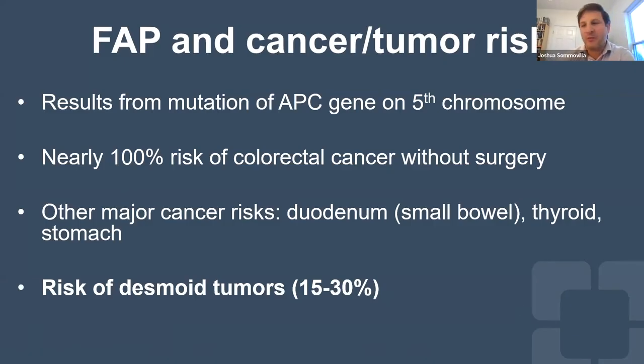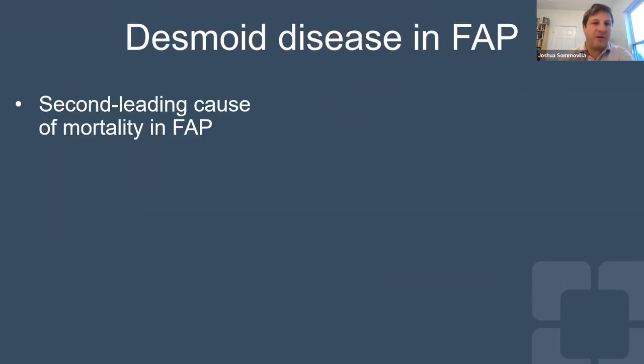And as Dr. Shepard mentioned, this is much higher than the risk of a desmoid tumor forming in a person without FAP. But because FAP is relatively rare, if we took all the desmoid tumors that are seen in our entire population, most of those would be in patients who don't have FAP. And similarly, like Dr. Shepard mentioned, we don't really consider these to be true cancers, but they are tumors that can cause significant problems, and actually are, depending on the study that you look at, either the second or the third leading cause of death in patients with FAP.